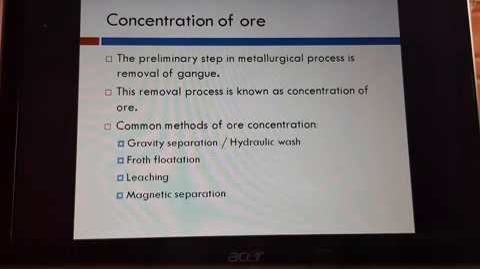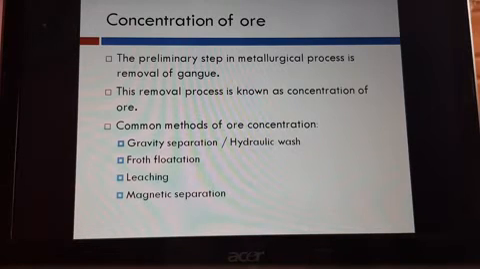So first step, the concentration of ore. In the metallurgical process, the first step, as I said earlier, out of three steps, is concentration of ores. This is a preliminary step. Preliminary means the first step in the metallurgical process, the removal of gangue. Whatever gangue materials are present, like non-metallic impurities, rocky materials or siliceous matter, have to be removed first. This first step, the removal of these, is called concentration of ore.